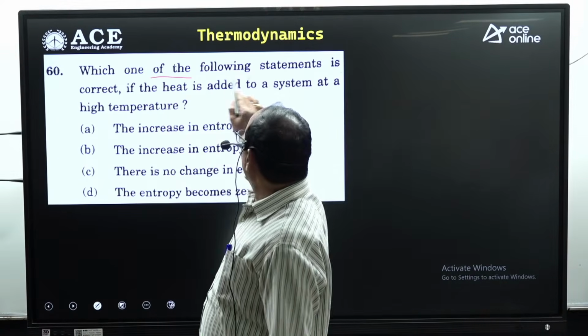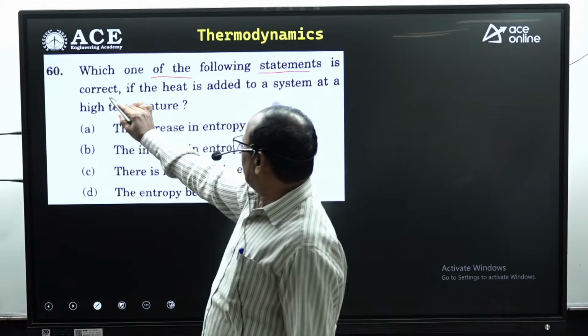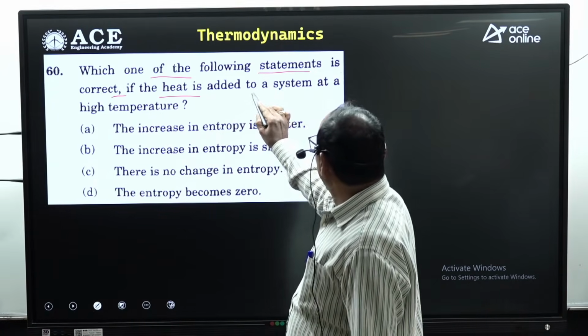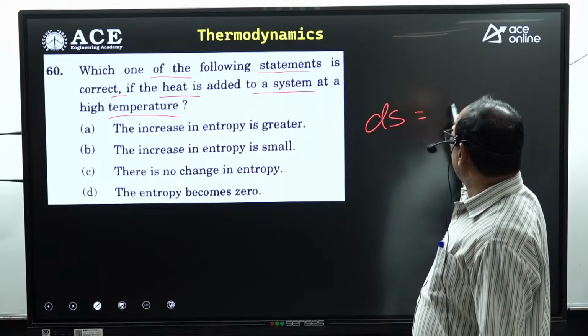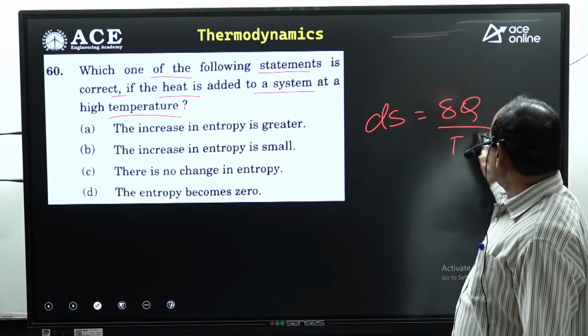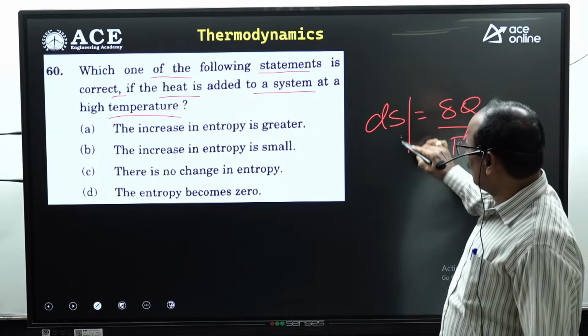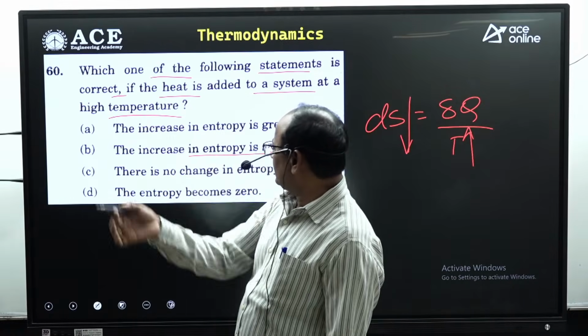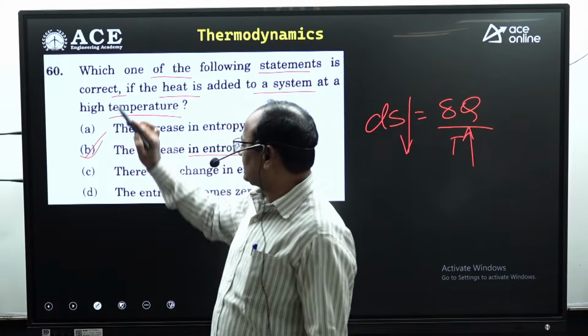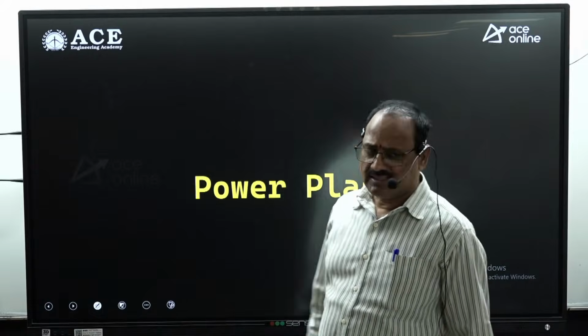Which one of the following statements is correct if the heat is added to a system at higher temperature? You know, ds equal to del Q by T. The same heat is added at higher temperature, definitely entropy change decreases. The increase in entropy is small when you add the same heat at high temperature. Option B is correct. So these are the questions from thermodynamics part.